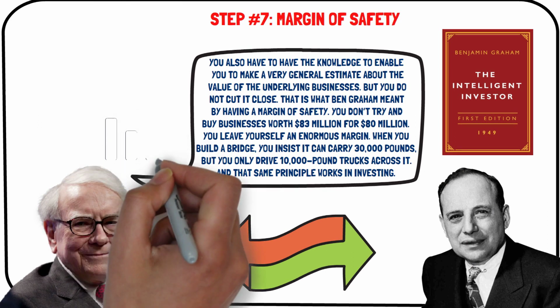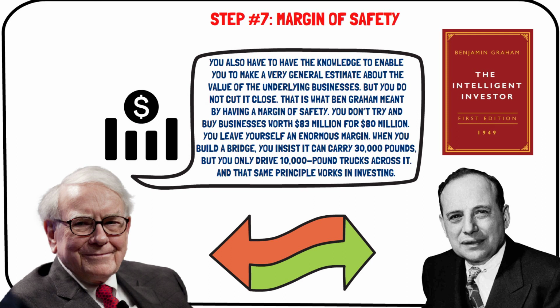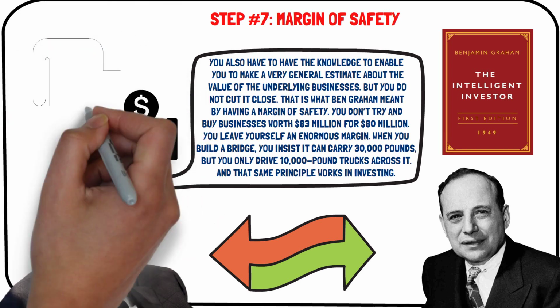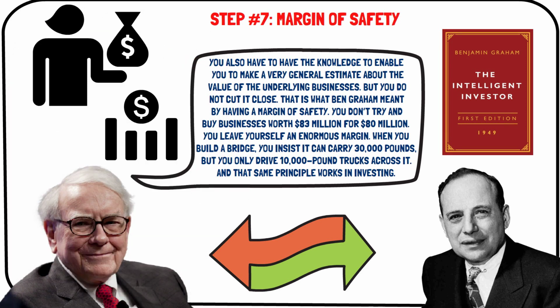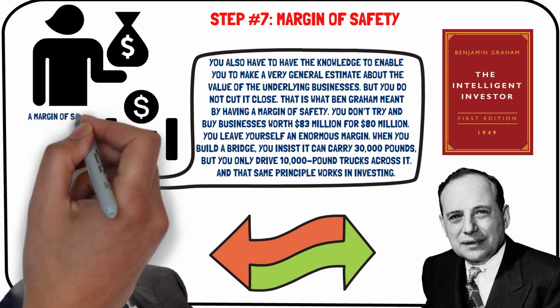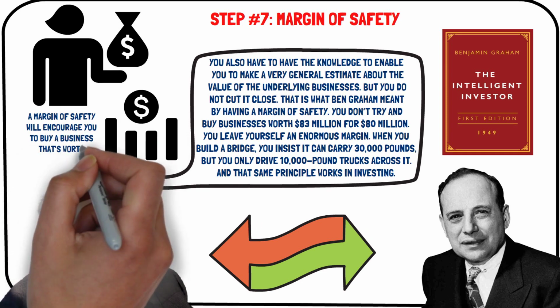As Buffett explains, the margin of safety should be applied to every intrinsic value calculation, so that you can account for errors and estimates in the calculation. Moreover, a margin of safety will protect investors from uncertainties the future holds and from companies that underperform, thereby reducing an investor's downside risk. This is simply because a margin of safety will encourage you to buy a business that's worth $100 for $70, for example.